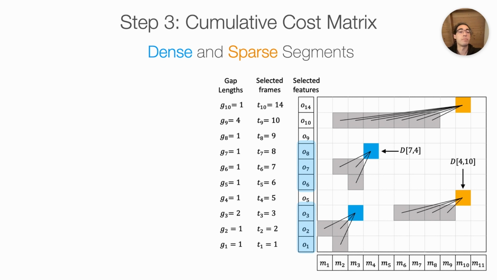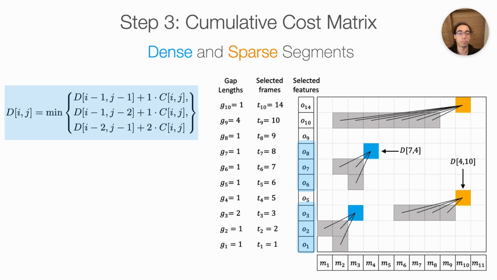For the 2 blue examples shown in the figure, notice that O3, O2, O1, and O8, O7, and O6 form a dense sequence. For this region, the dense mode would be used to calculate the entries shown in blue. The dynamic programming equation for the dense mode is shown at left, and simply uses the standard DTW equations. Notice that the dense mode allows for 3 kinds of transitions: 1-1, 1-2, and 2-1.